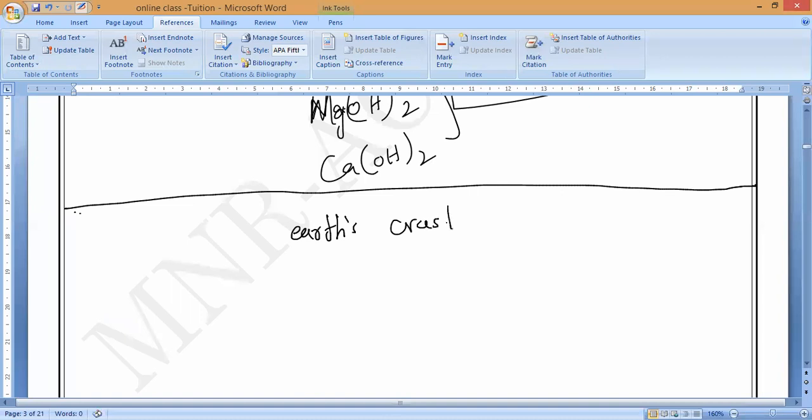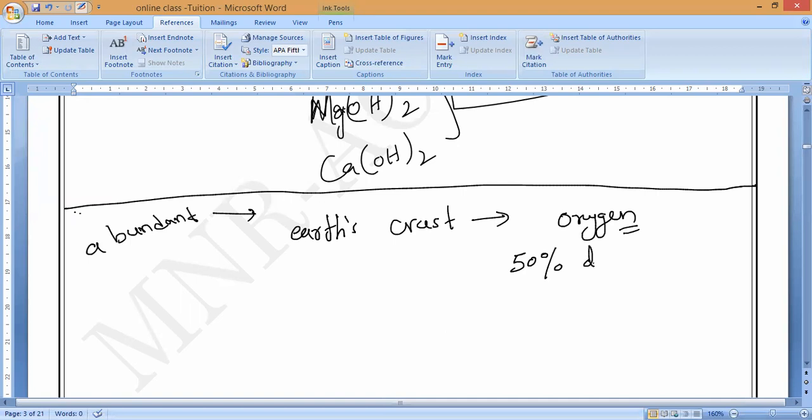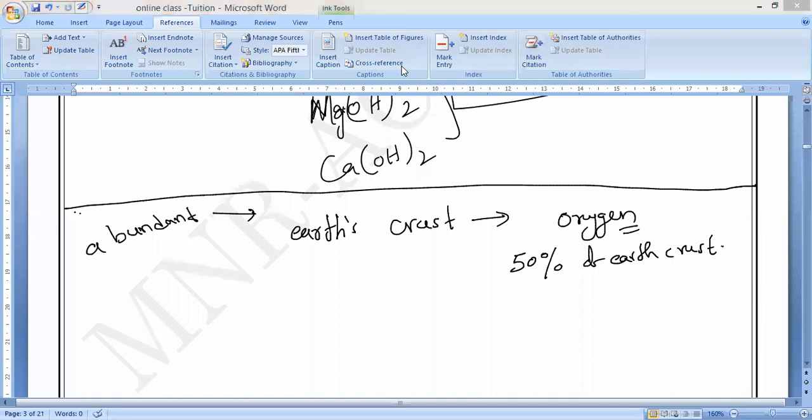The most abundant non-metal inside the earth's crust is oxygen, present at almost 50% of the earth's crust. Among the non-metals, the total percentage is 100%.